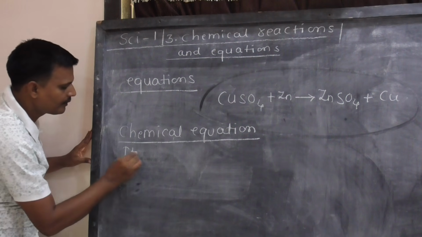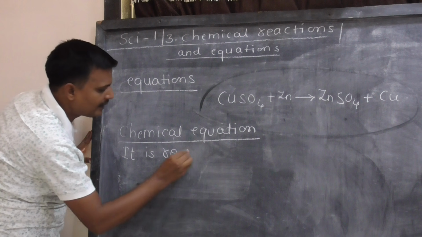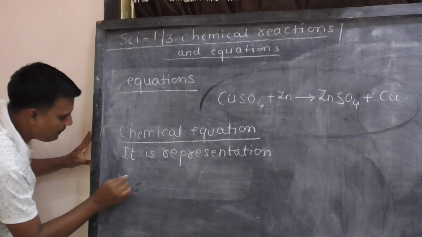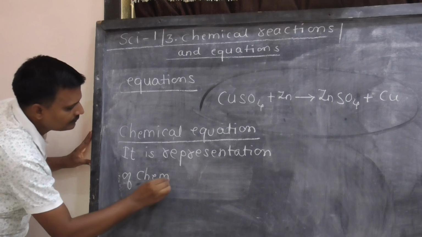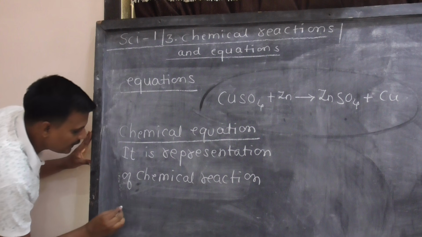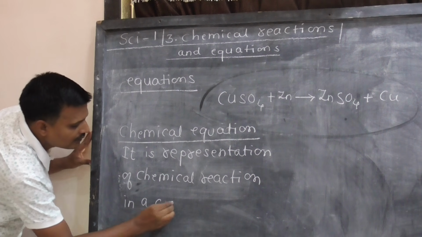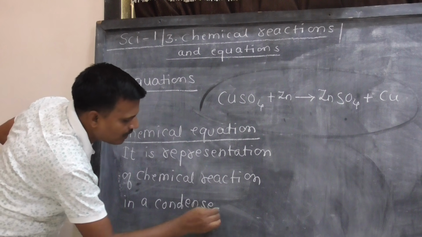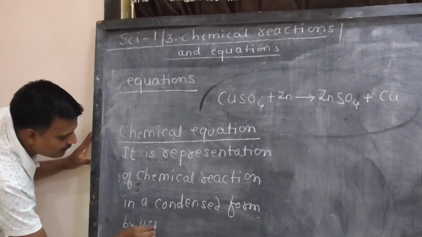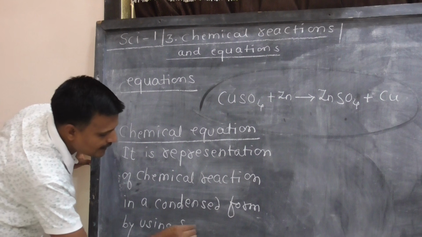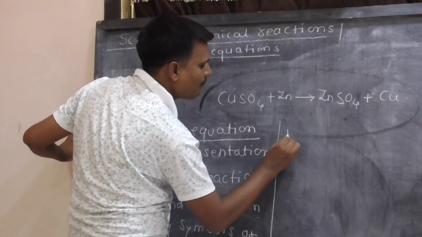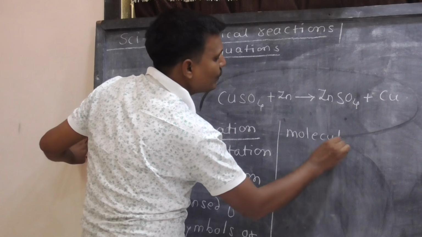It is a representation of chemical reaction in a condensed form by using symbols or molecular formulae.